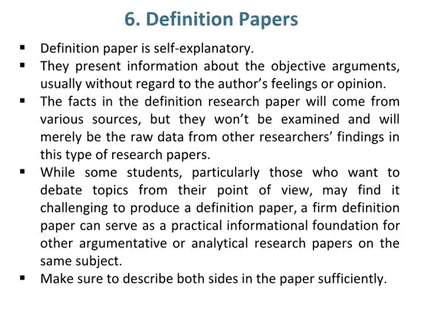Number 6 type of research paper is definition papers. A definition paper is self-explanatory. They present information about the objective arguments, usually without regard to the author's feelings or opinion. The facts in the definition research paper will come from various sources, but they won't be examined and will merely be the raw data from other researchers' findings in this type of research paper.